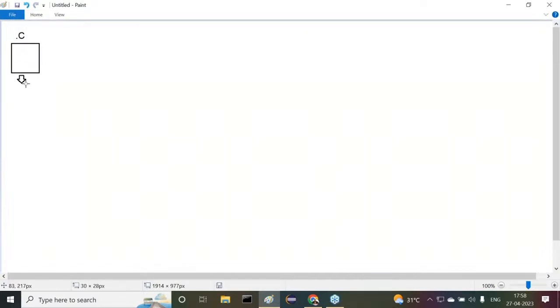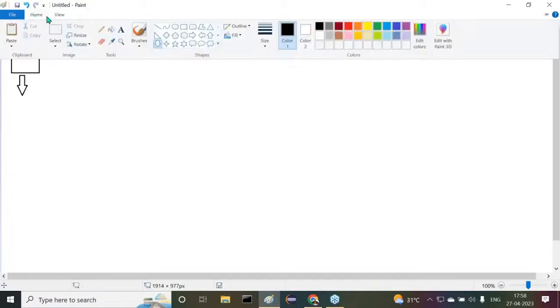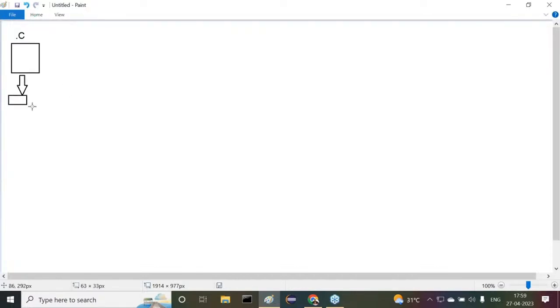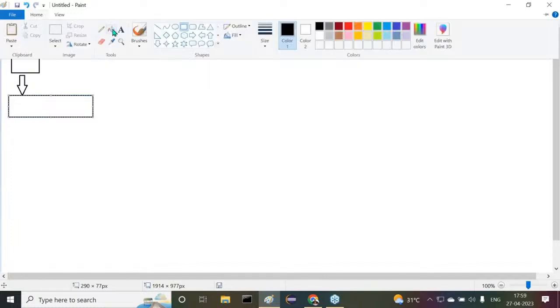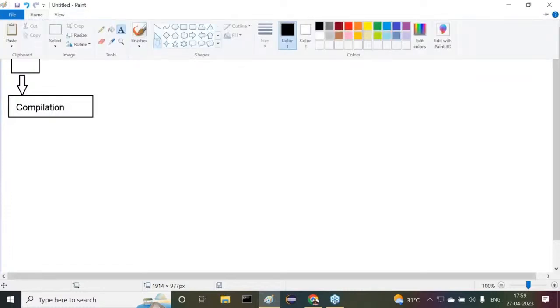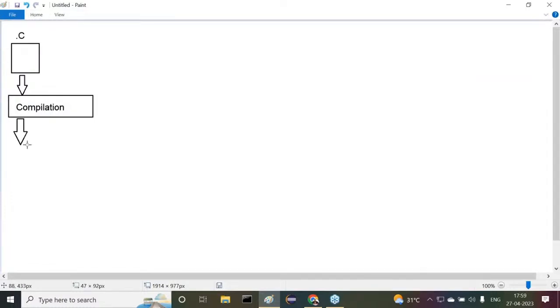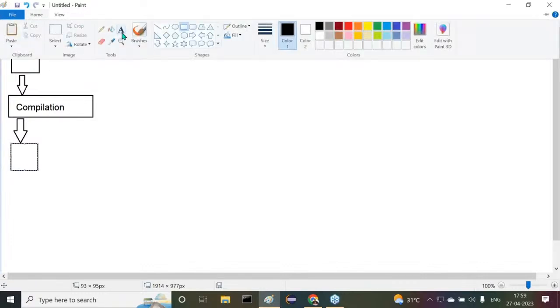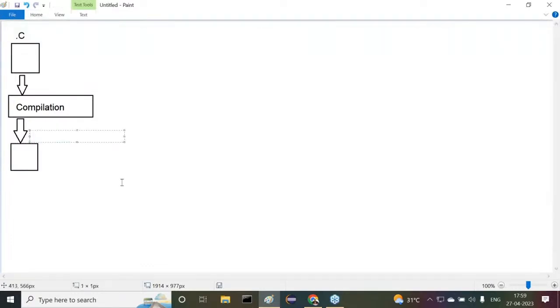Next one is, we need to perform compilation. When we perform compilation, now tell me guys, after compilation of our C program, what files are we able to get? Already we have seen in the previous diagram. Of course, different files we are able to get: .obj, .asm. Finally, what are we able to get? The .exe file. That's what we require.